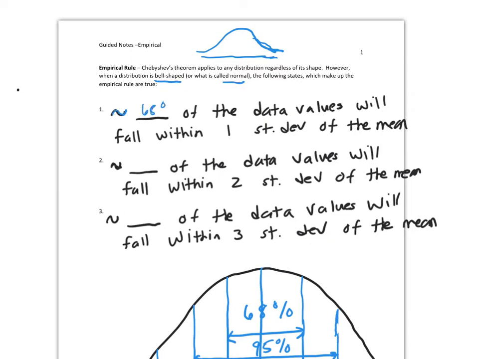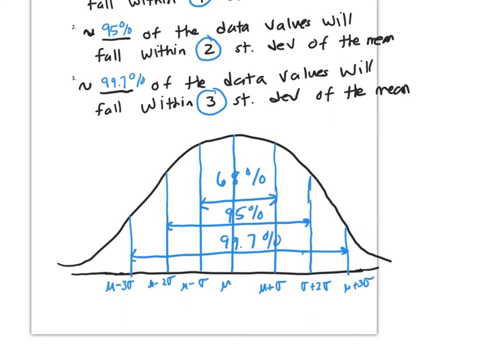68% of the data values will fall within one standard deviation. Approximately 95% of the data values will fall within two standard deviations, and approximately 99.7% of the data values will fall within three. So that looks like this.